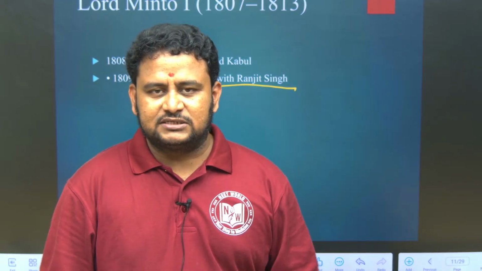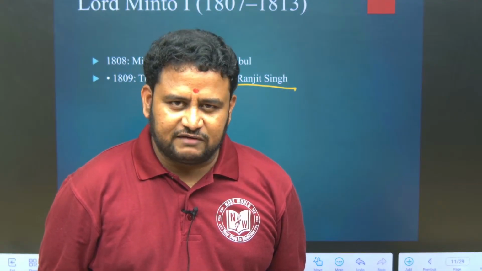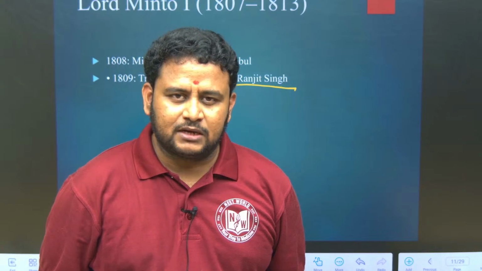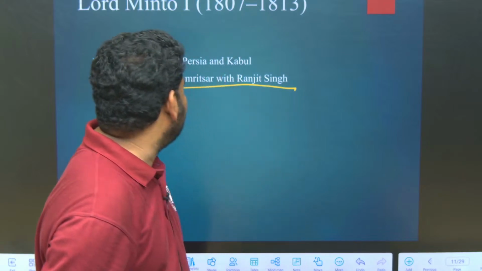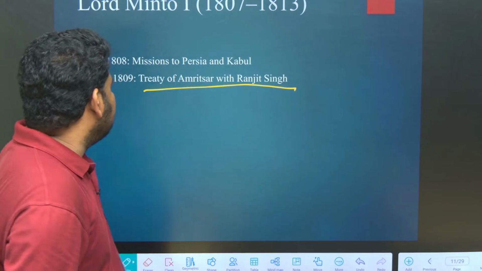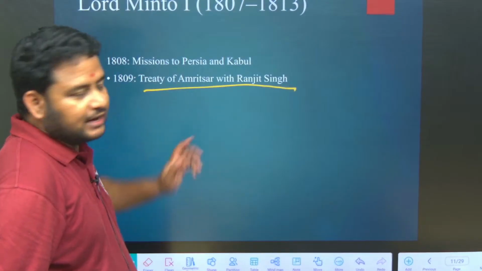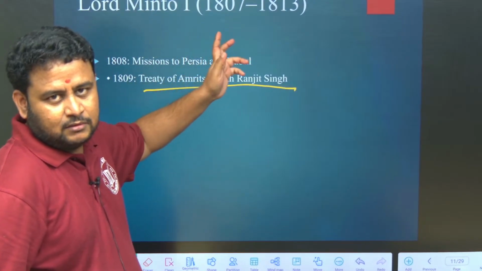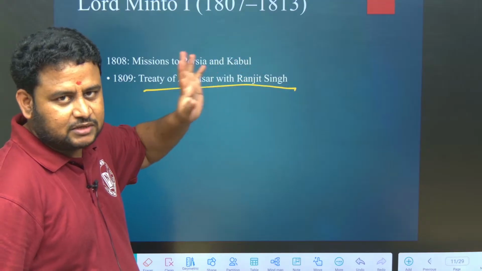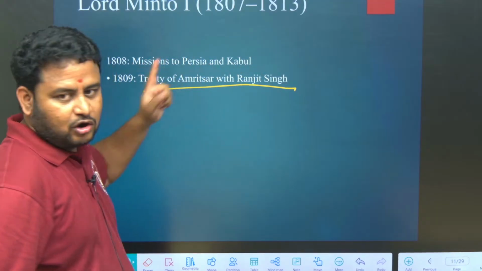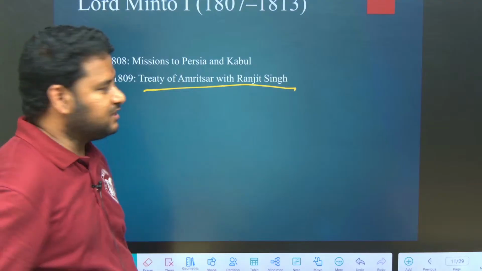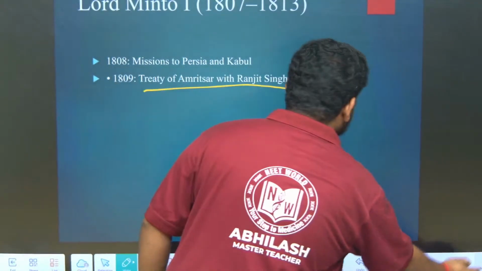Amritsar, the famous Sikh king is who? It is Ranjit Singh. The Treaty of Amritsar was with Ranjit Singh. Under whom? Lord Minto I. Under him, the Treaty of Amritsar. Another Minto will come after 1900, don't worry about that. This is Minto I. Lord Minto I signed the Treaty of Amritsar with Ranjit Singh. You have to remember this.